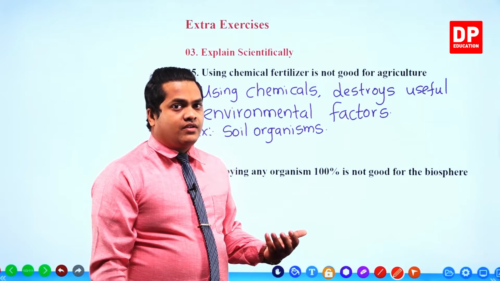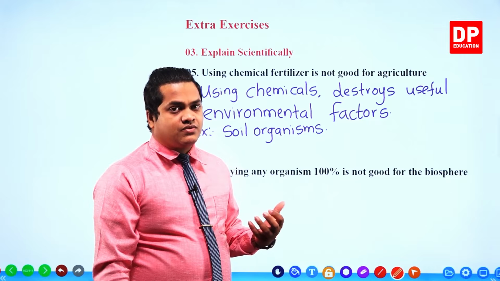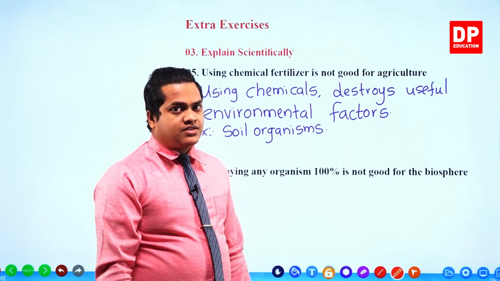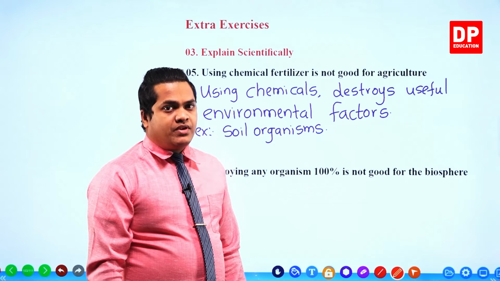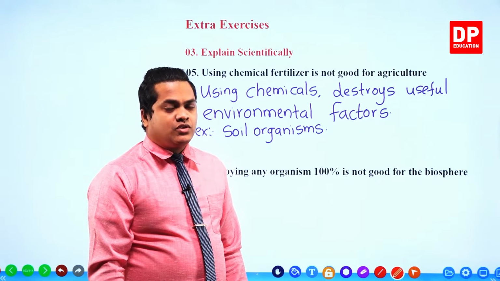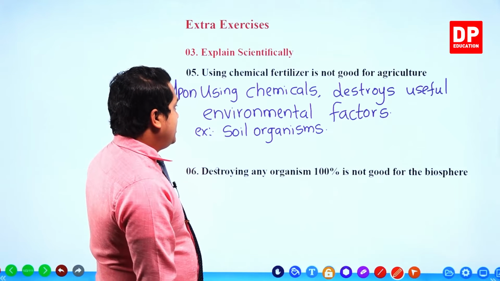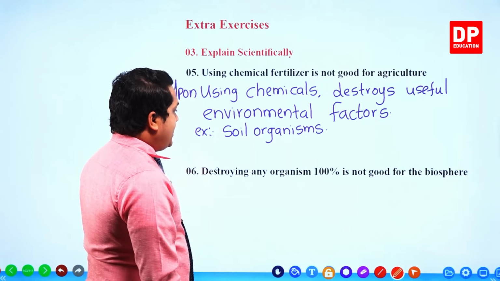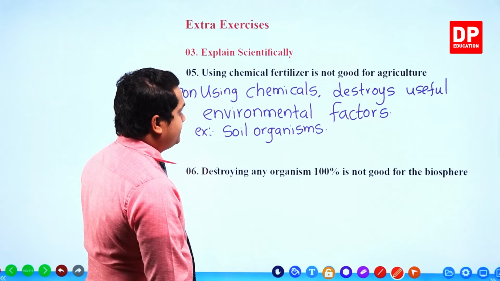Favorable conditions, like soil organisms, are very important for a good agricultural process. However, by using agrochemicals, we won't be able to get such a process because favorable animals are also getting destroyed. Right then, destroying any organism 100% is not good for the biosphere.